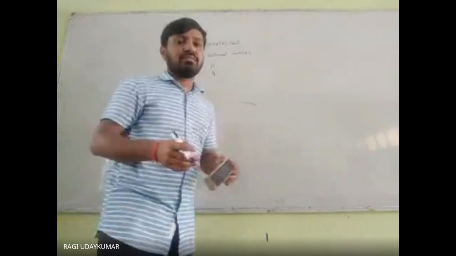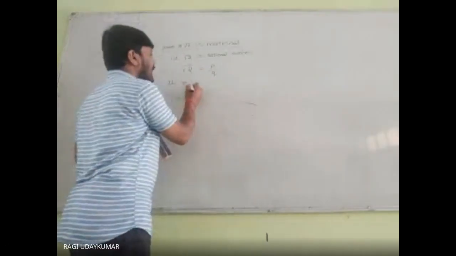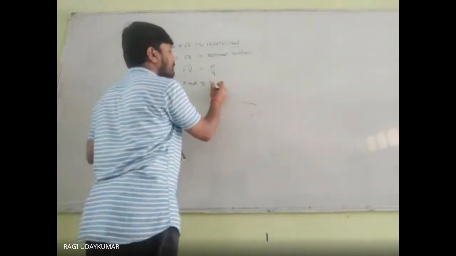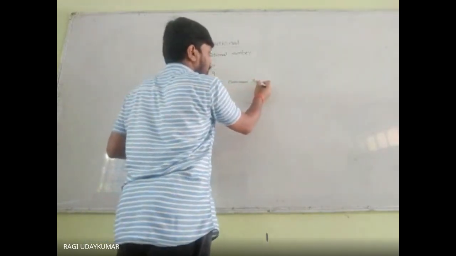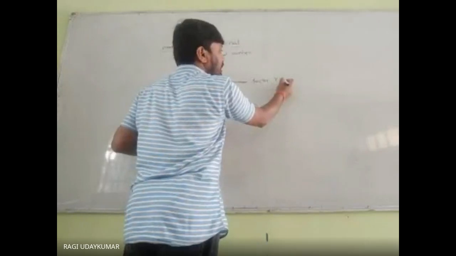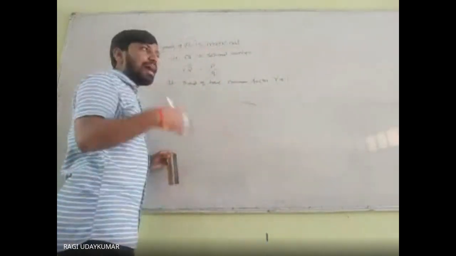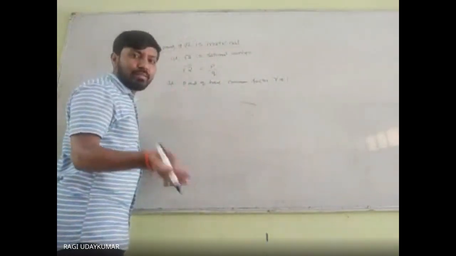In the same way, as we divide by 2, you divide here. If p and q have a common factor r, which is not equal to 1, you divide both numerator and denominator by that r.